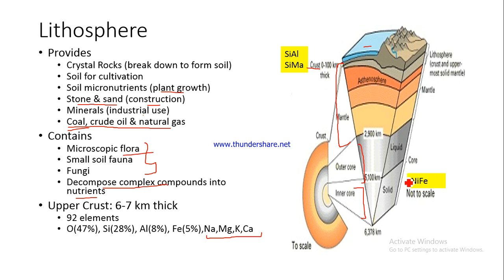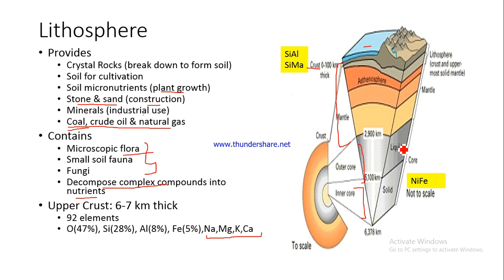We find out the composition of this particular core, which is at a depth of 2900 kilometers. We have not been able to dig up to this particular level. So how did we find out the composition of this particular core? There are so many scientific techniques that we can use for this purpose. For example, earthquake waves can be a good source of information about the composition of the earth, and so using these kinds of technologies, we have found out the composition of the core. We have not been able to dig it up. We have only been able to find out using these technologies. So this is how the lithosphere looks like.